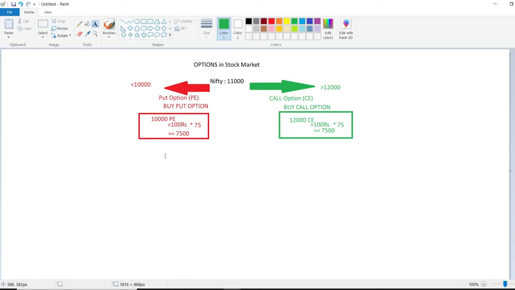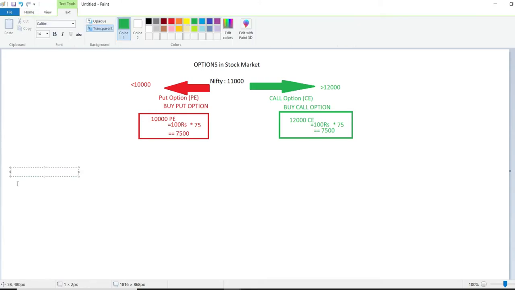So coming back to this one, say suppose you have taken a trade now. I'll explain to you after 1 month what will be your profit and what will be your loss if Nifty is at, say suppose 9,000 after 1 month, maybe after the expiry.